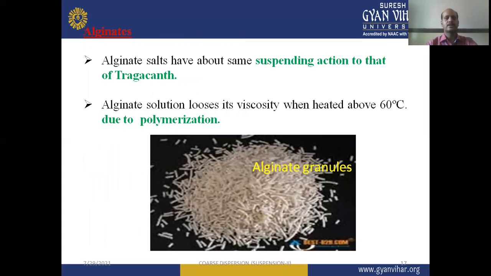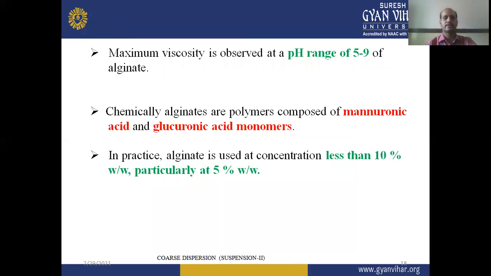So alginate salts have about the same suspending action as that of tragacanth gum. Alginate solution loses its viscosity when heated above 60 degrees centigrade due to polymerization reaction. You can see the diagram of alginate granules, which is also useful as a suspending agent for suspension preparation. The maximum viscosity is observed at a pH range of 5 to 9 of alginate.